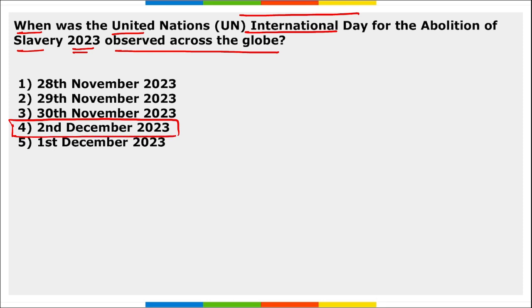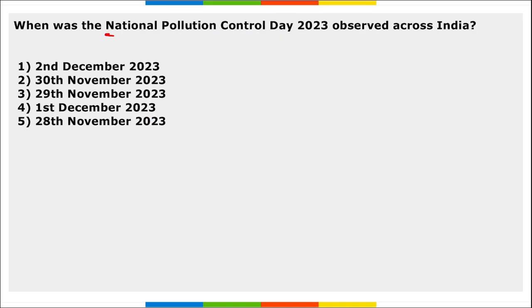And this day is observed to create awareness about and to combat and eradicate the various forms of slavery such as human trafficking, sexual exploitation, child labor, forced marriage, forced recruitment, etc. Right?